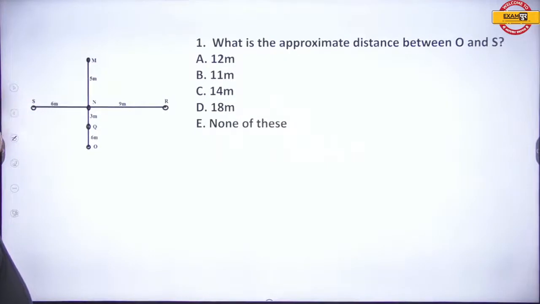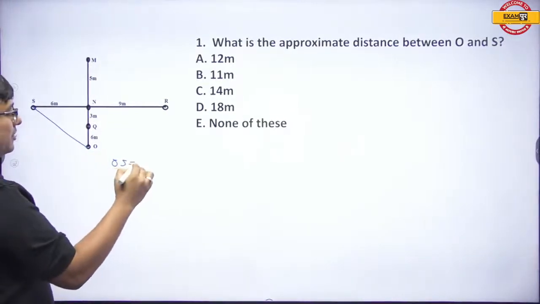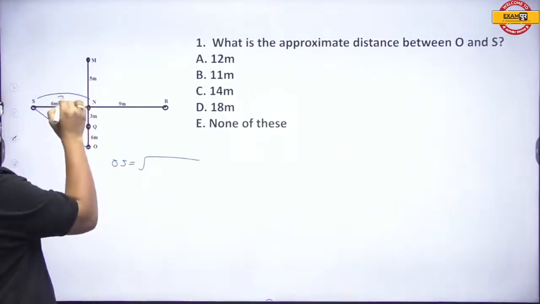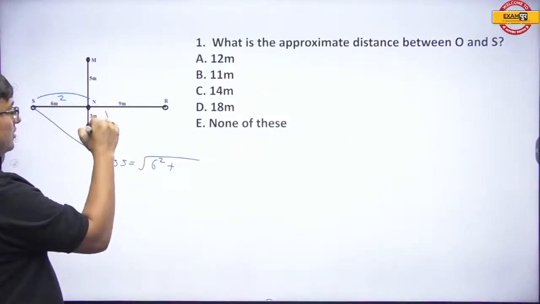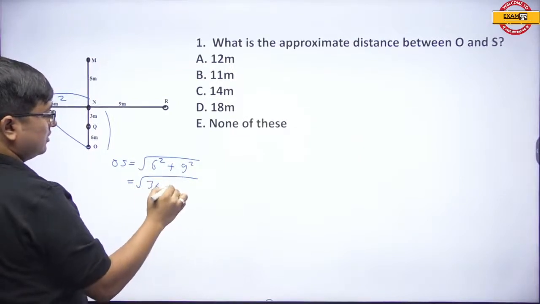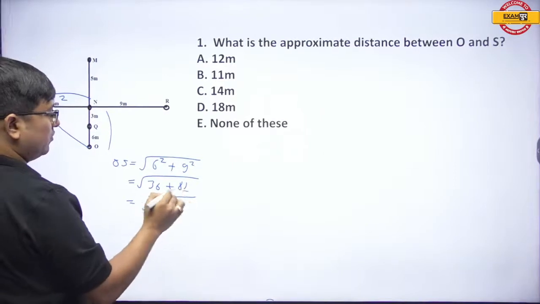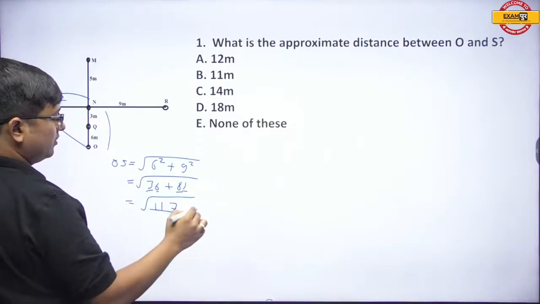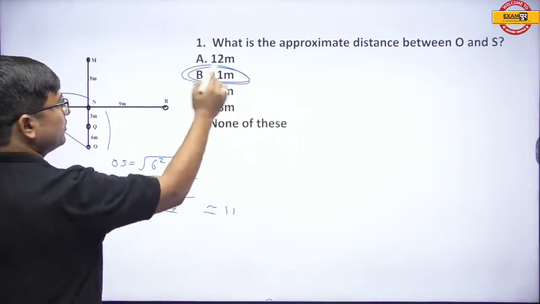Now, once the diagram is formed, you can obviously start with the questions. What is the approximate distance between O and S? As per the Pythagoras theorem, it is the square root of 6 square plus 9 square. 6 square is 36, 9 square is 81, so basically it's 117. So the square root of 117 is approximately equal to 11.